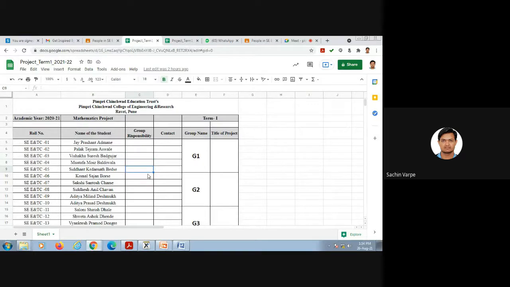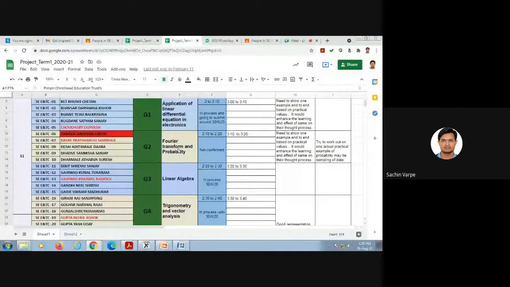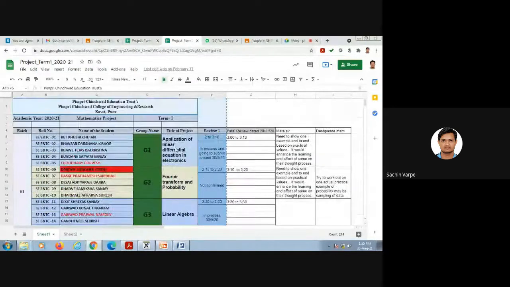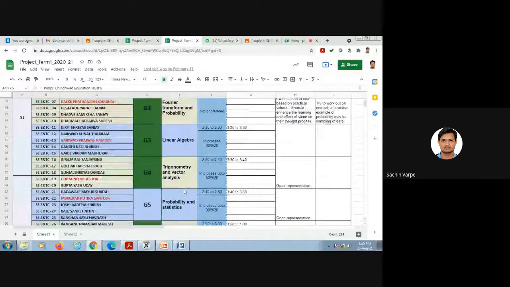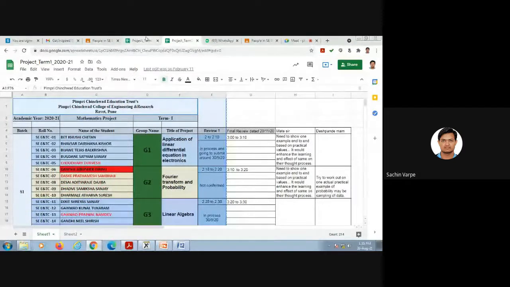In the last year, these were the groups you can see here. The first 5 presented the maths project on application of linear differential equation in electronics. I had 3 reviews on this also, like Fourier transform and probability, trigonometry and vector analysis. These are the titles they have given, and they have presented also. This is just for the reference.